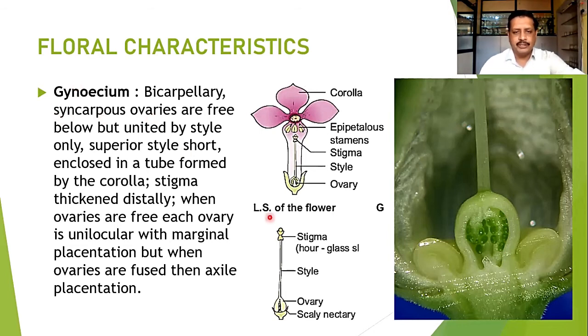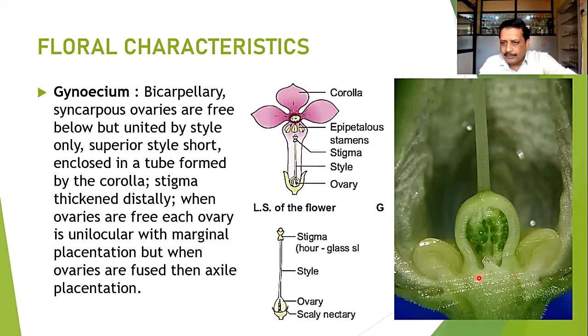Okay. So here you can find the stigma and styles. These are fused structures, but ovaries are free. Here you can find 1 and 2 ovaries, and in between there is a gap. So ovaries are apocarpous at the base, but the style and stigmas are fused, and because of that we call it a syncarpous ovary. Okay. So normally in such type of free ovaries, they have unilocular and marginal placentation.